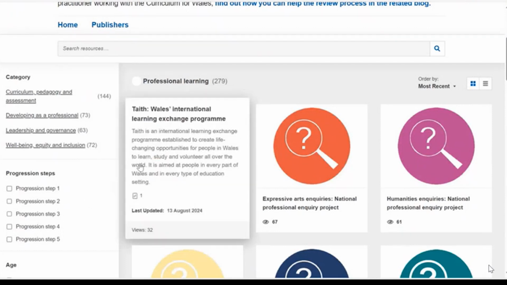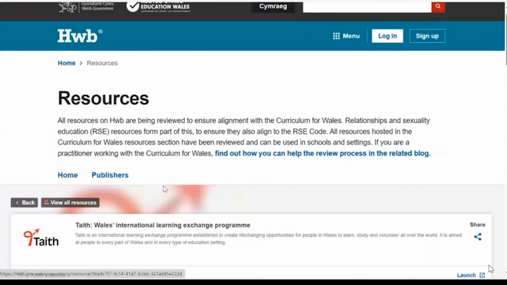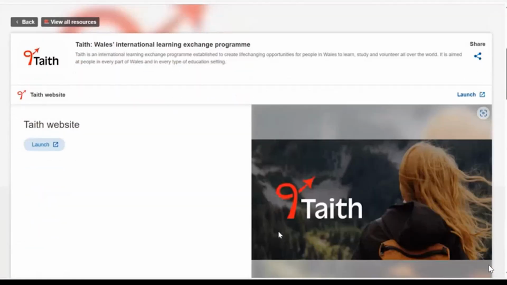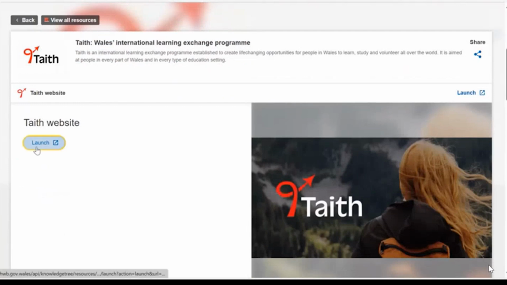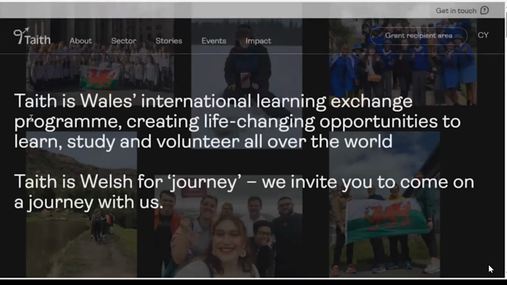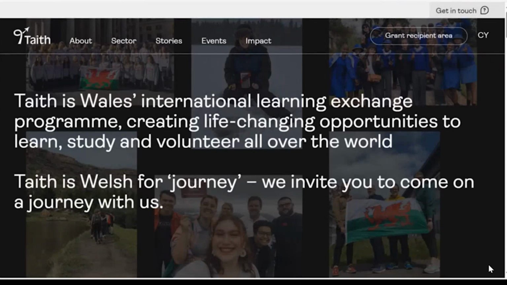So the first example is a good example here on the landing page. You might have heard of TITHE, which is Wales's International Learning Exchange Programme. So this card takes you out to the TITHE website. So the idea is, rather than having to scroll across the internet and find different resources from different places, you're able just simply to come into the resource repository and find whatever it is that you're looking for.